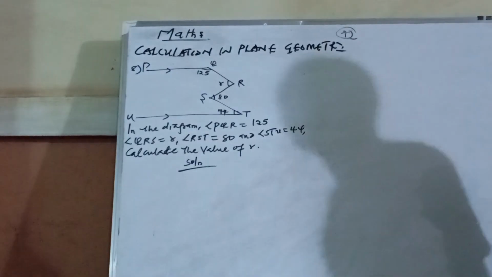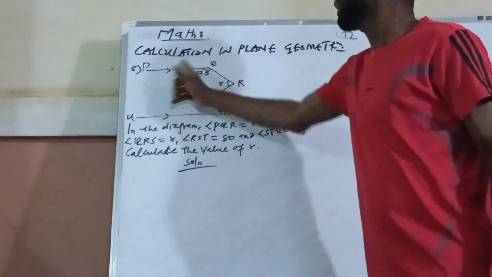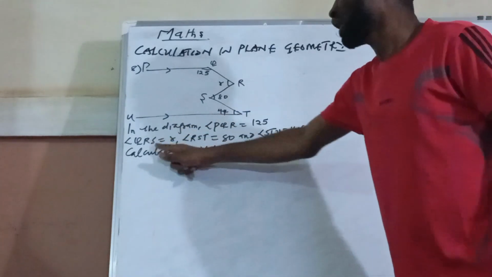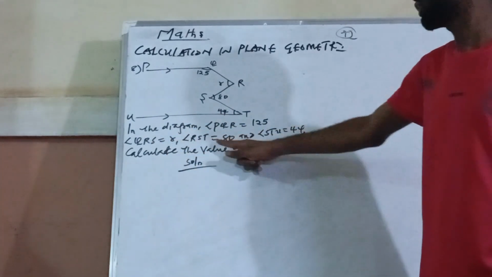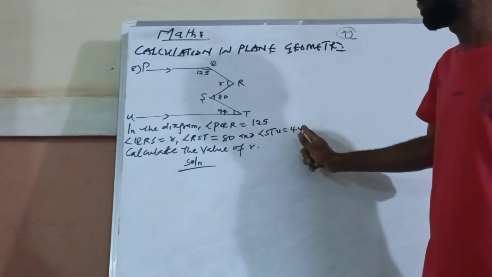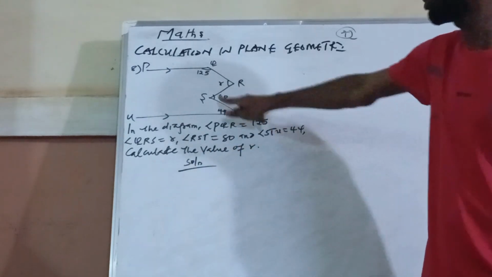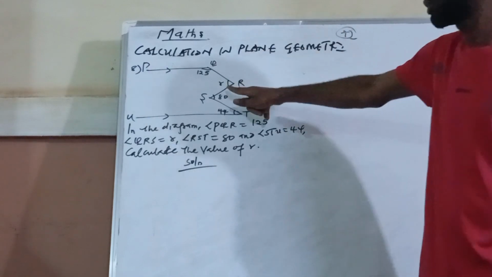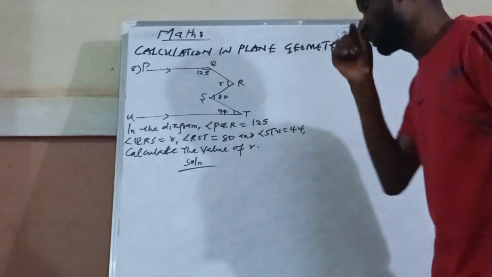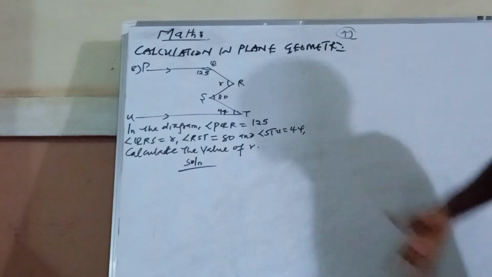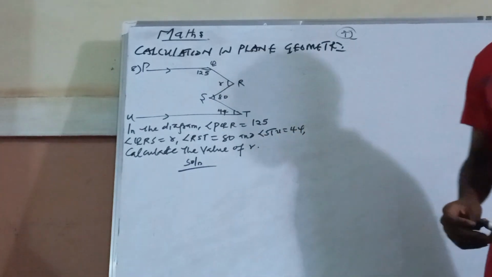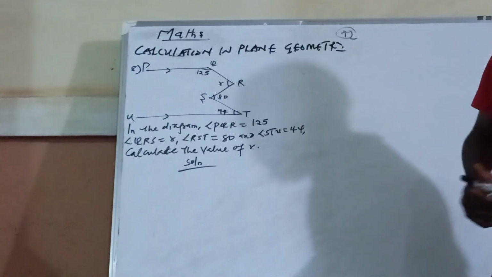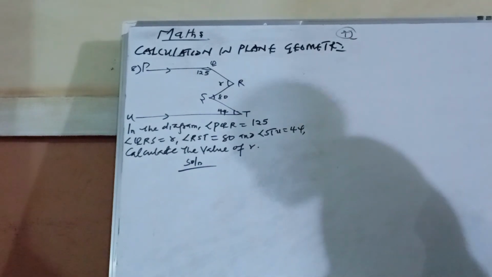So look at the question. Now P and Q, they said in the diagram, angle PQR is 25, QRS is r, angle RST is 80, and angle ST is 44. So we should calculate the value of r, small r. Now this big R is the point, not the angle. We are looking for angle r. We are not magicians for us to get r. When you have structures like this, the first thing you do is to modify it. You redraw the sketch and put some parallels there to enable you get the answer.